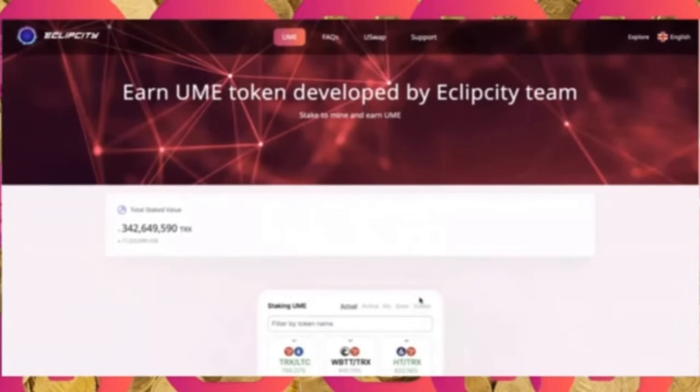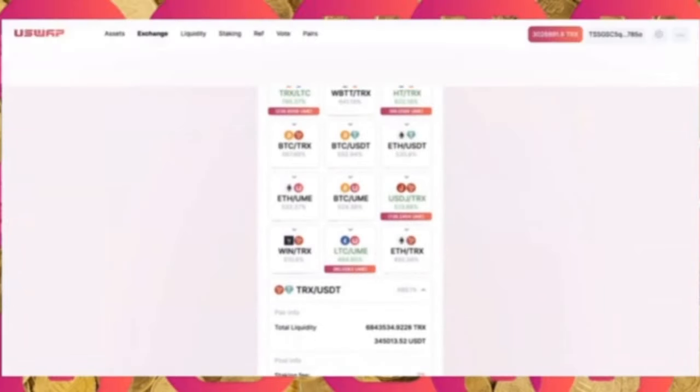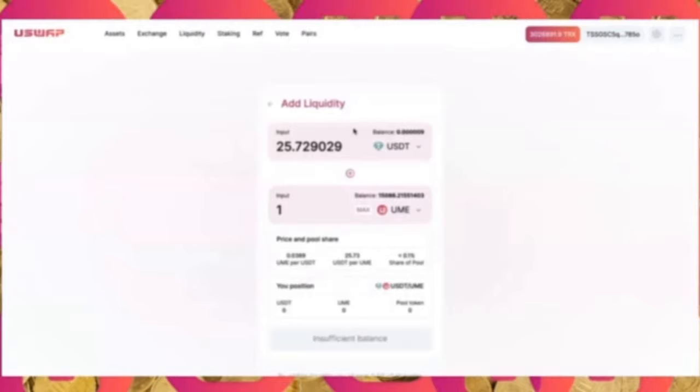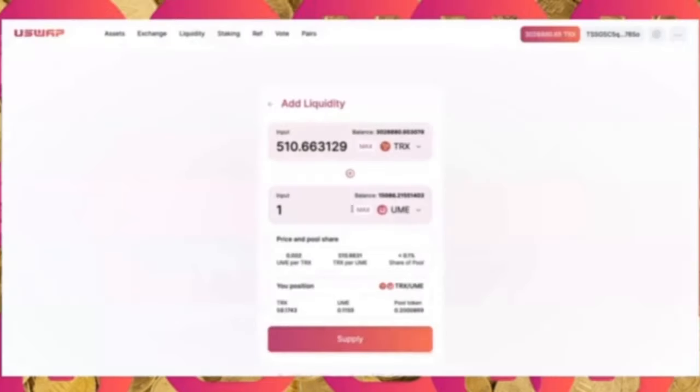Now, how do you do that? Well, you need to provide liquidity in any of these pairs, and that you do on uswap. You go to liquidity and you click add liquidity, and then you add liquidity in the pool that you want to farm in. Let's say that was TRX UME.